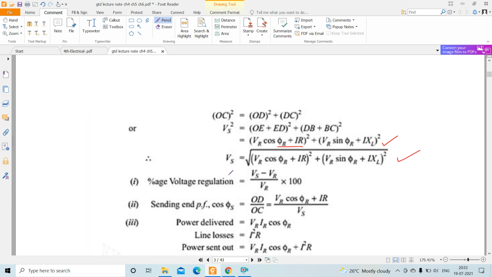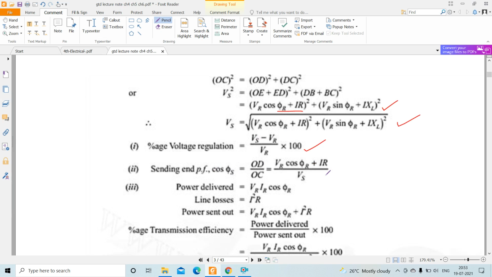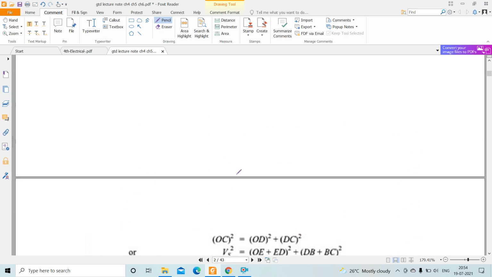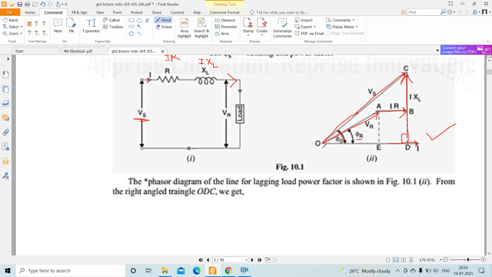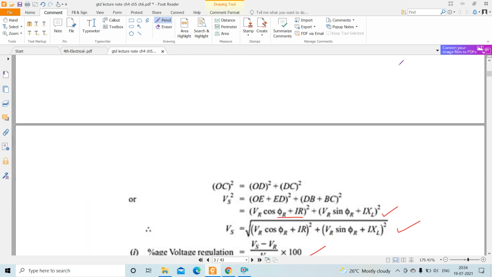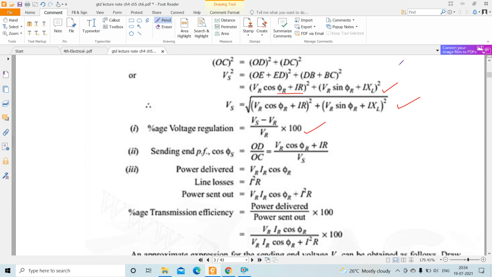Then the percentage of voltage regulation is BS minus VR by VR into 100, already discussed. Then sending end power factor cos phi s. Cos phi s is OD by OC. See, cos phi s is what? Cos component, OD by OC. This is the base, this is the hypotenuse. So OD by OC. You can write for OD, this is VR cos phi r plus IR. Then for OC it is BS. This is the sending end power factor.